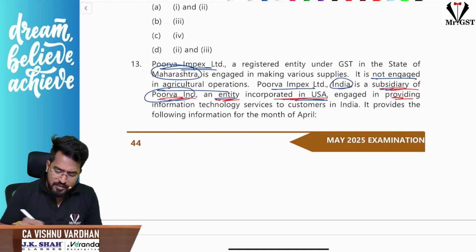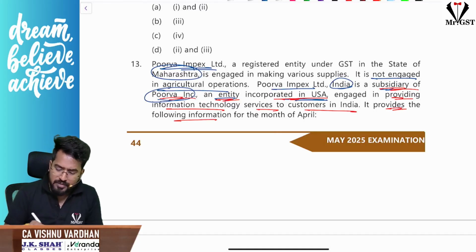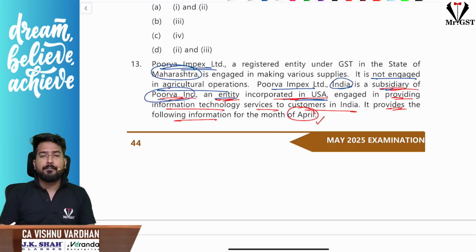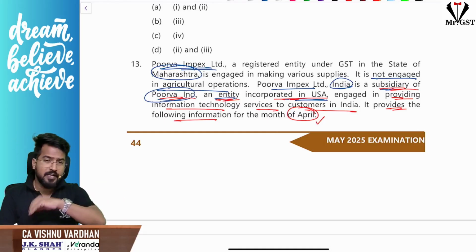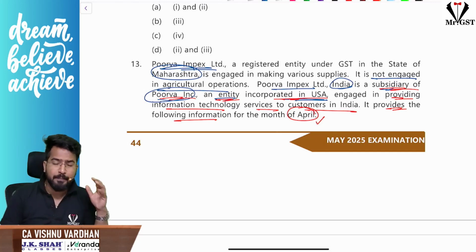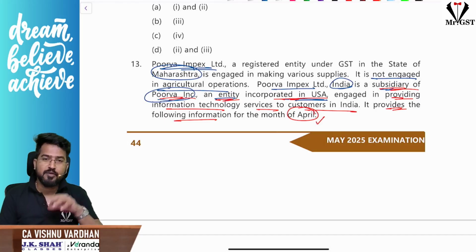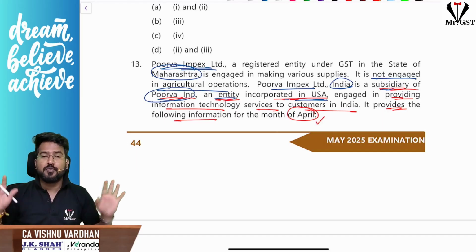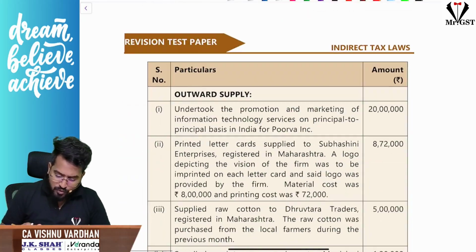Which is engaged in providing information technology services to customers in India. It provides the following information for the month of April. Another important aspect is we should identify the tax period, because some information in the question, suppose the question here is with respect to April, some information may be related to March, may be related to August or May. So you should understand which information belongs to April, and decode only the information where the tax implications will fall in April. Other information we have to straight away ignore. Now let us move on to the information.